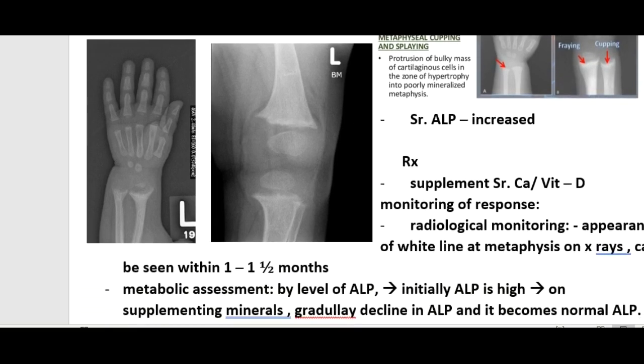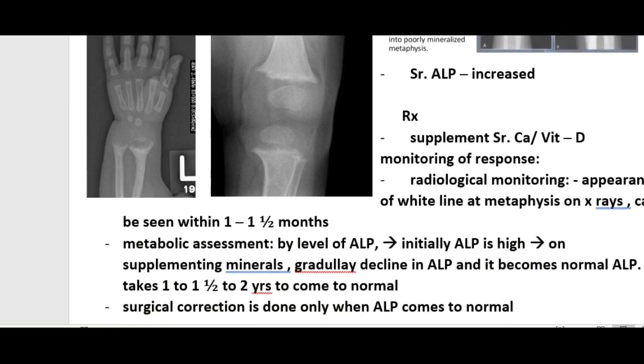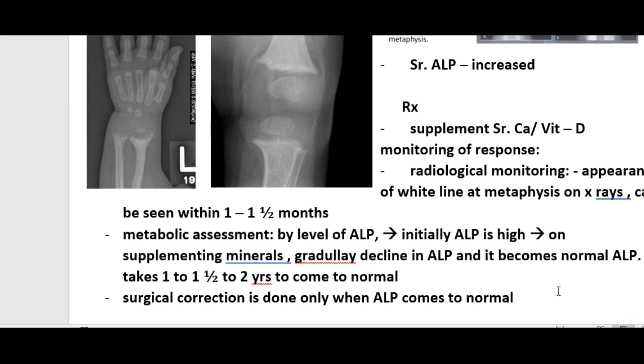Once you give treatment with calcium or vitamin D, you will have to monitor the response. One is radiological monitoring, where you look for the appearance of a white line at the metaphysis on X-rays. This white line in the metaphysis can be seen in 1 to 1.5 months.